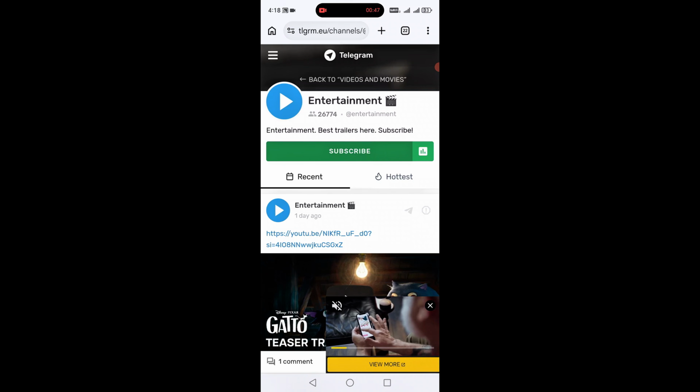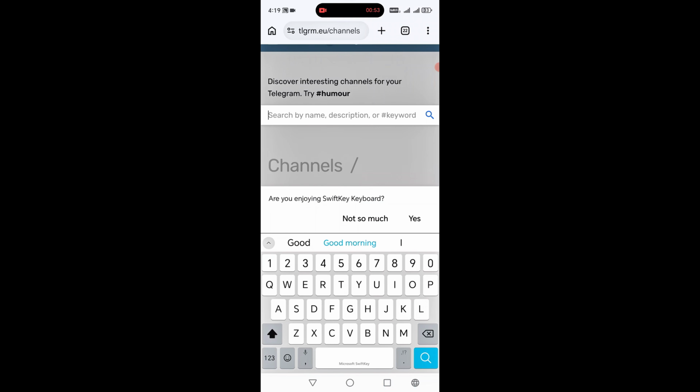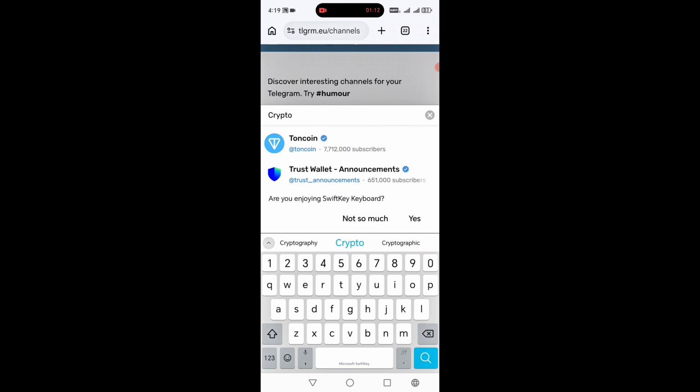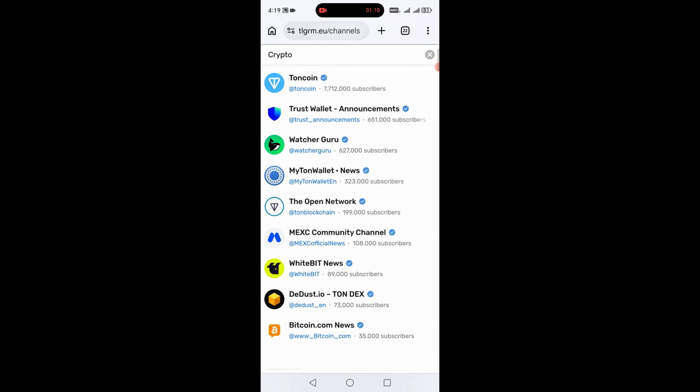You could also search for channels by name or description. For example, I'm going to search for crypto and press enter. You can enter any keyword related to your interests or niche. As you can see, there are many cryptocurrency related channels listed in the search results.